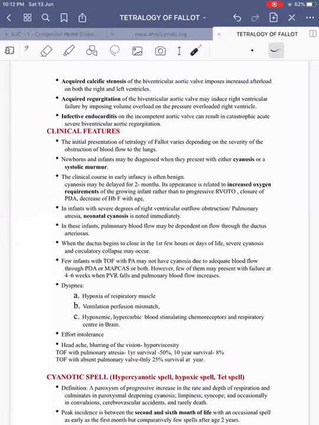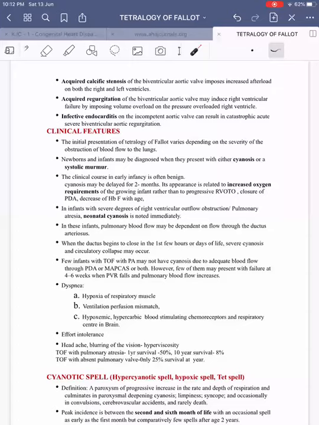That is, oxygen requirement will be lesser at birth because of lesser physical activity. Then secondly, fetal hemoglobin will be present. And thirdly, the PDA will be open. Because of these three factors, TOF may not cause cyanosis at birth, but later it appears as there is an increase in the oxygen requirement with the growing child, progressive RVOT obstruction, closure of the PDA, and decrease in fetal hemoglobin as the age advances. These lead to presentation of TOF with cyanosis at about 2 to 3 months of age.